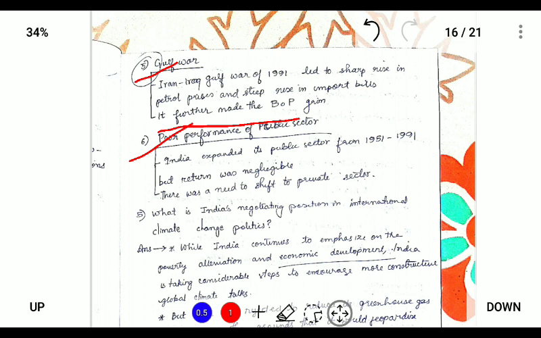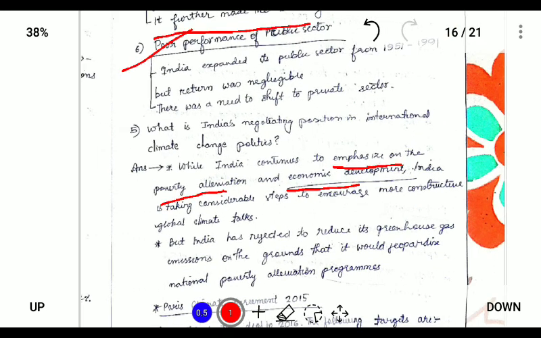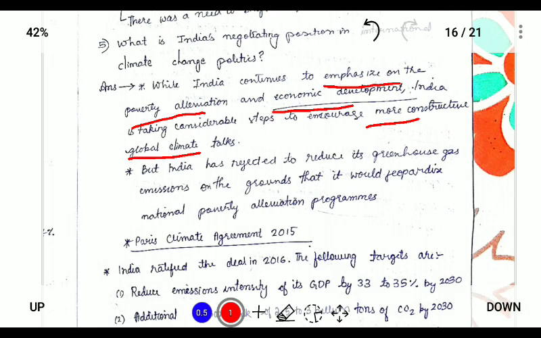Next, what is India's negotiating policy in international climate change politics? So while India continues to emphasize poverty alleviation and economic development, India is also taking considerable steps to encourage more constructive global climate talks. But India has rejected reducing greenhouse gases on the grounds that it will jeopardize the national poverty alleviation program.